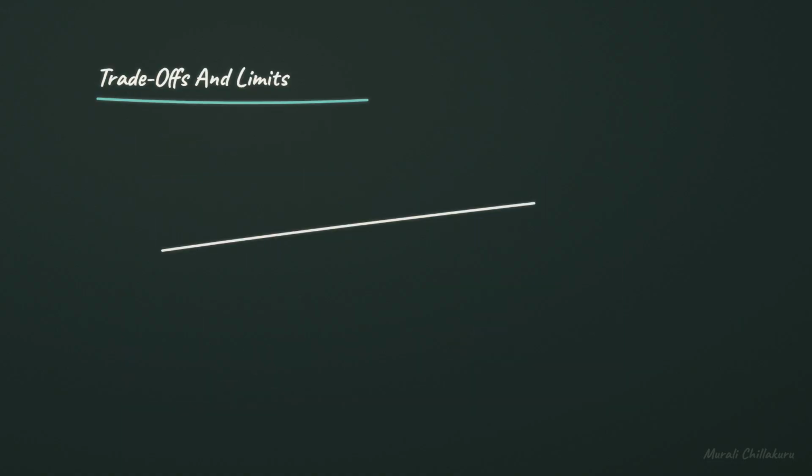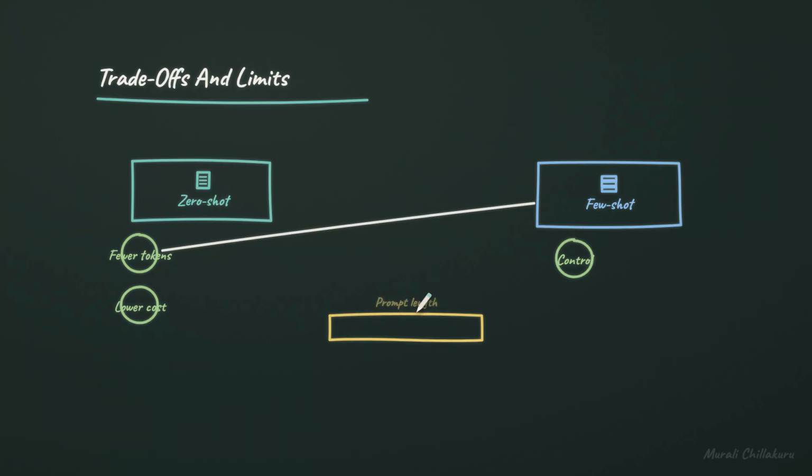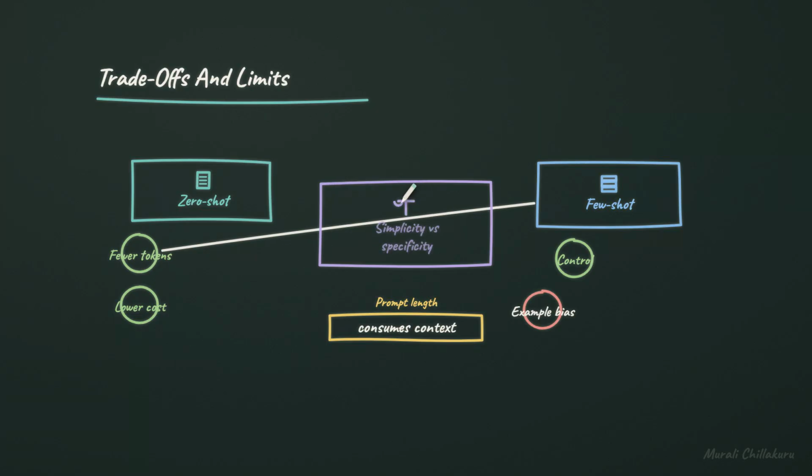So why not always use few shot if examples make things clearer? Zero shot is lean. Fewer tokens, lower cost, and less setup. Few shot adds control when the task is unusual, ambiguous, or format sensitive. The price is prompt length. Examples consume the same context window as the input. The risk is example bias. One unrepresentative example can pull answers toward it. So the trade-off is simplicity versus specificity.